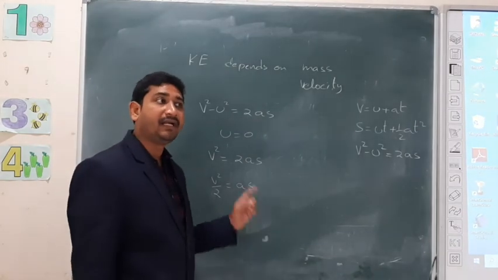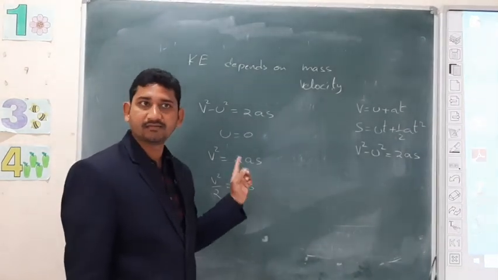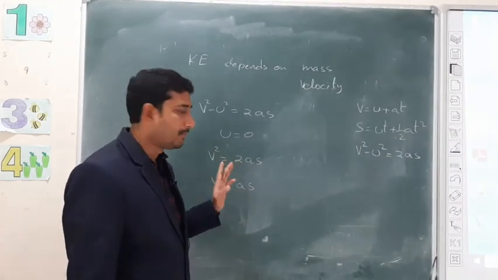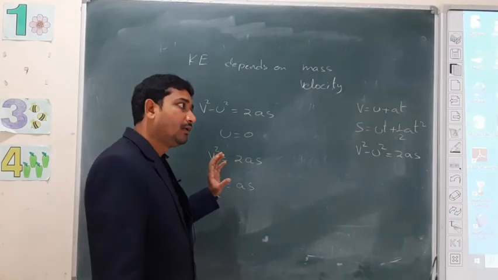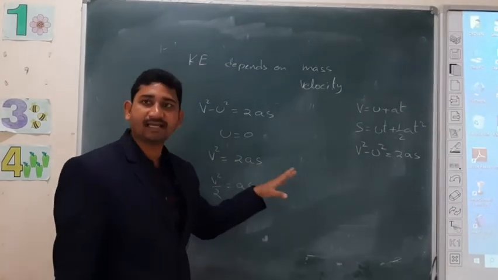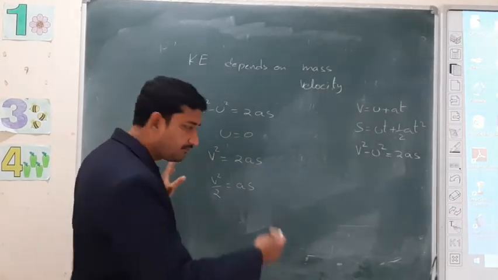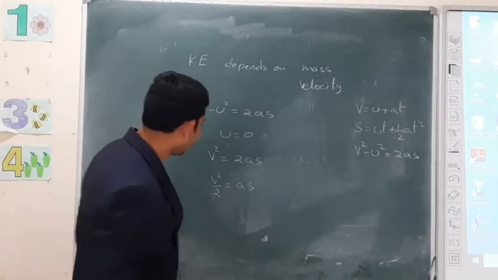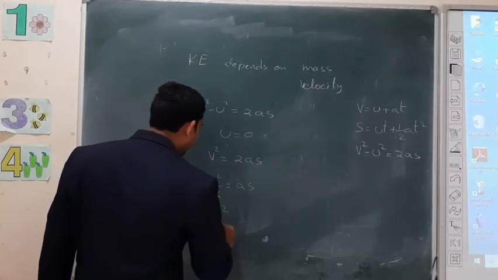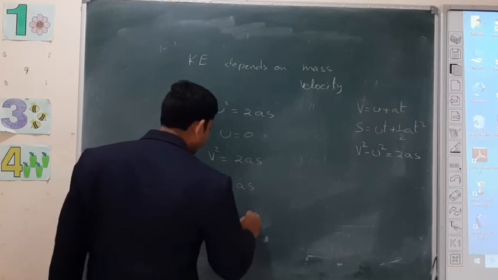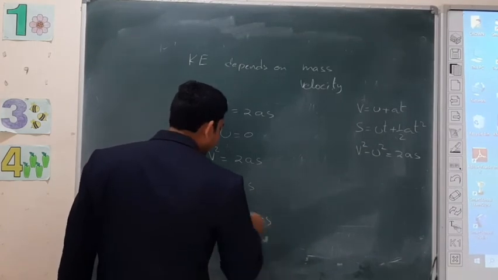Now I am multiplying both sides with mass, both the left hand side and right hand side. If I do that, the value will not change. So mv square by 2 is equal to mas.